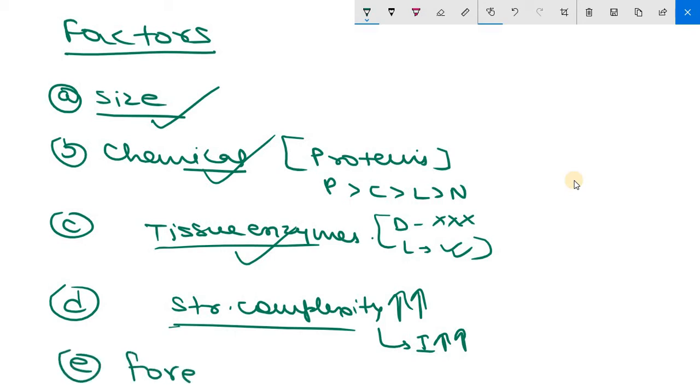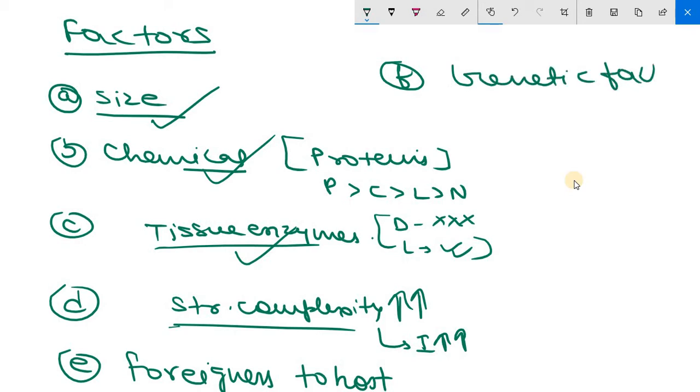The next one is foreignness to host. Okay, this is a very important characteristic. Higher is the phylogenetic distance between the antigen and the host, more is the immunogenicity. Clear? Now the next one is your genetic factors. On the basis of genetic factors, we have divided into 3 groups: responders, slow responders, and non-responders. Responders are those individuals who produce antibody faster, slow responders slowly produce antibody, non-responders do not produce antibody. Clear? Then the next factor is dose of antigen.